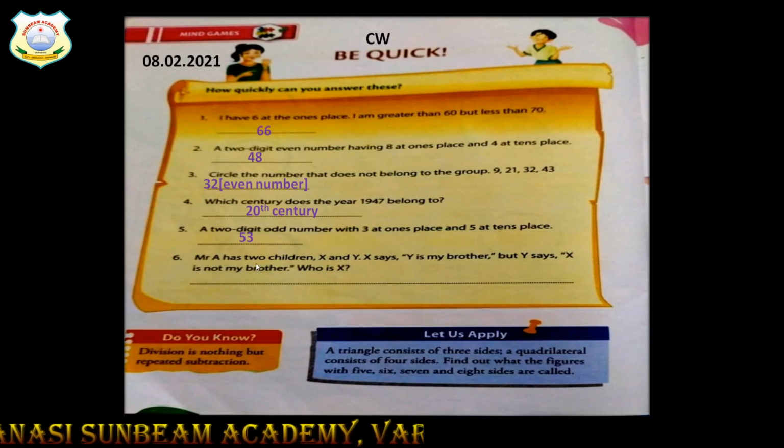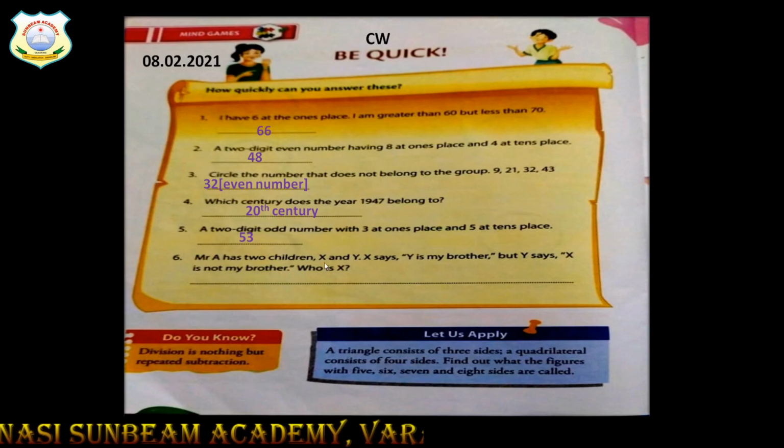Now children, read very carefully. This number 6 is a little bit tricky. This question is, Mr. A has two children, X and Y. Now X says Y is my brother. But Y says X is not my brother.